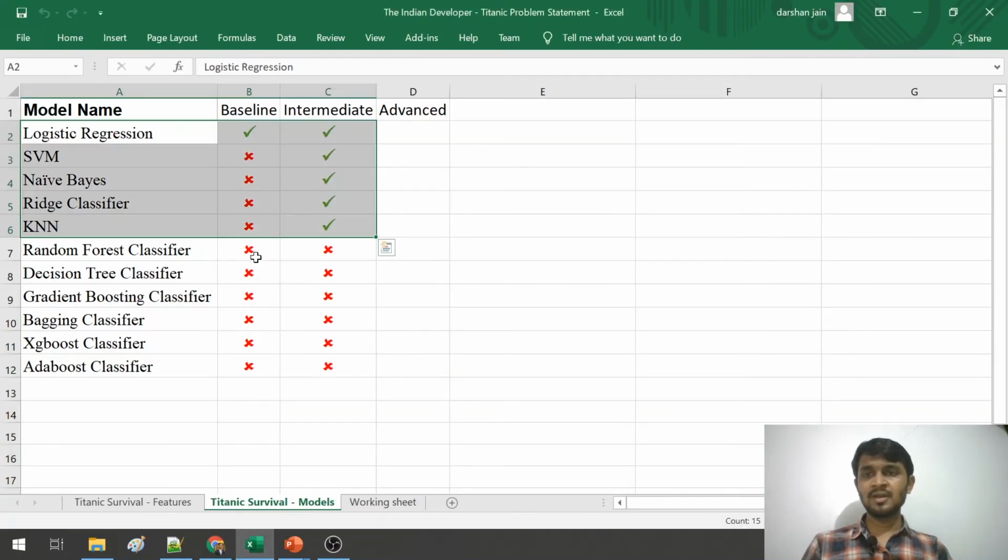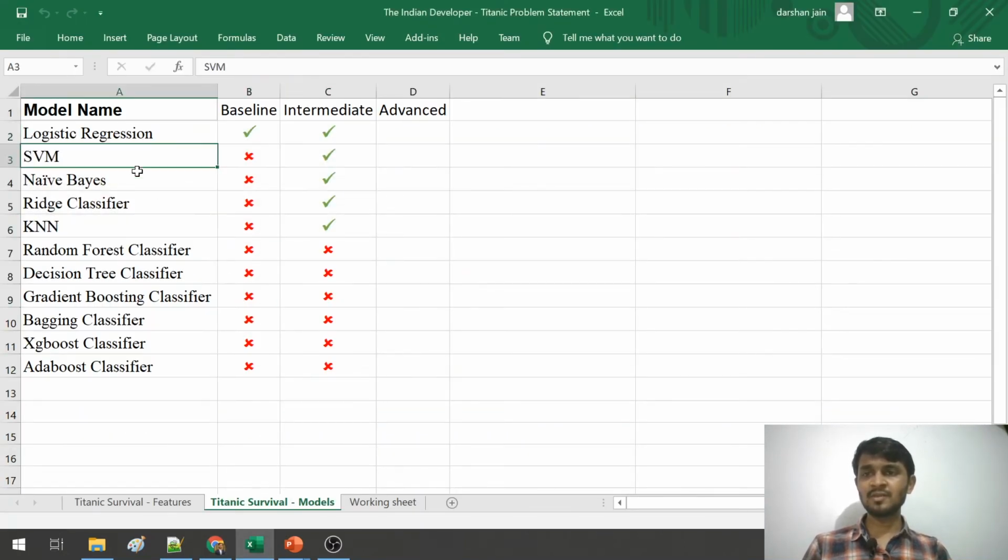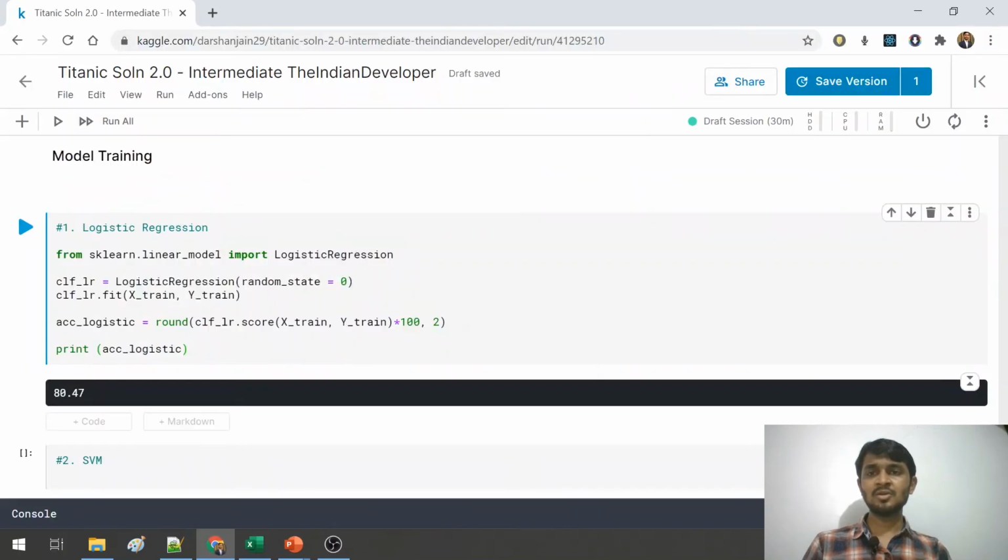Now as I've mentioned here, we will be working with SVM, naive Bayes, ridge classifier and k nearest neighbor. So I would want you to follow the steps exactly as I'm doing it, which will make you very comfortable while using sklearn.